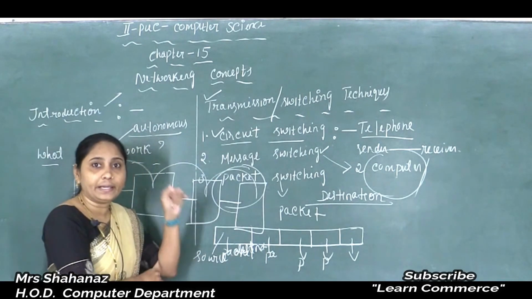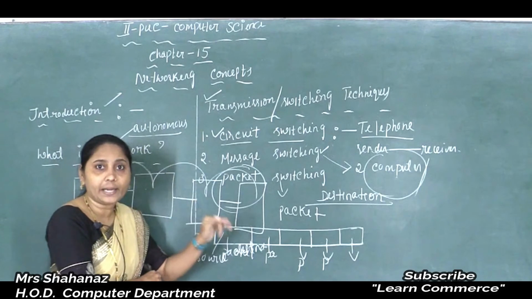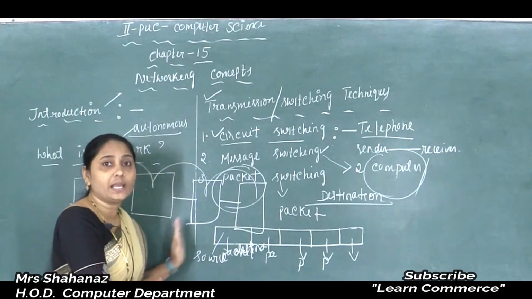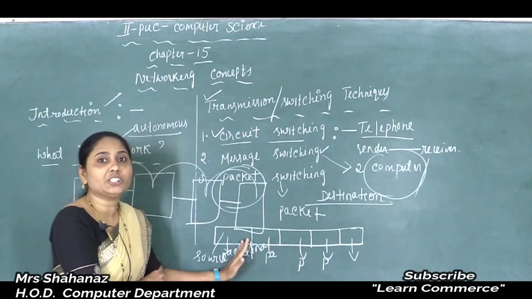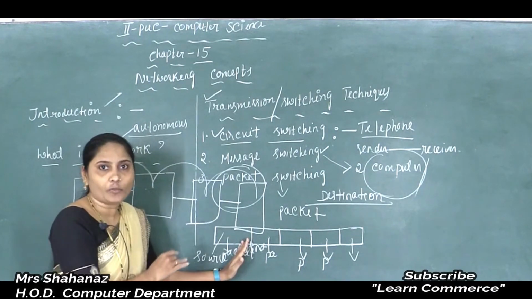We already added the source as well as the destination computer address, so there is no chance of the packet going missing here.